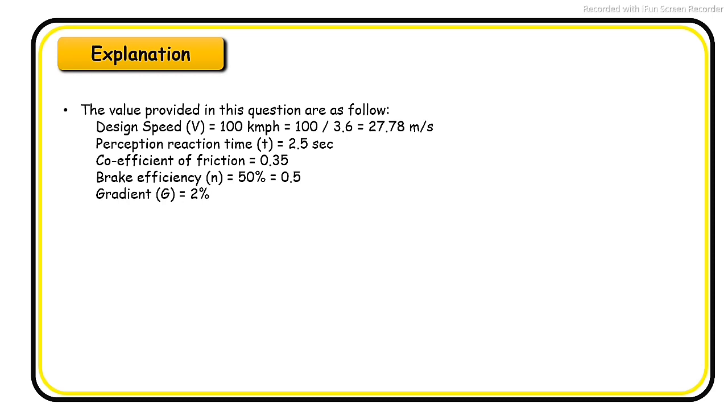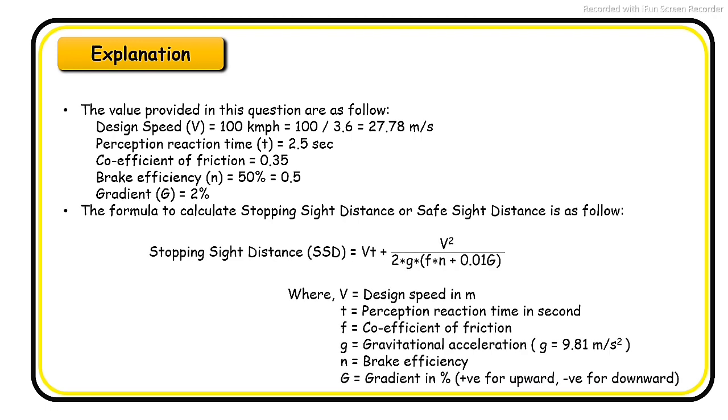Explanation of question number 10. The values provided in this question are as follow. Design speed is 100 km per hour which is converted in 27.78 meter per second. Perception reaction time is 2.5 seconds. Coefficient of friction is 0.35. Brake efficiency is 50%. Gradient is 2%. The formula to calculate stopping sight distance or safe sight distance is as follow.